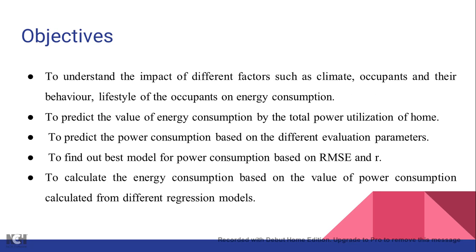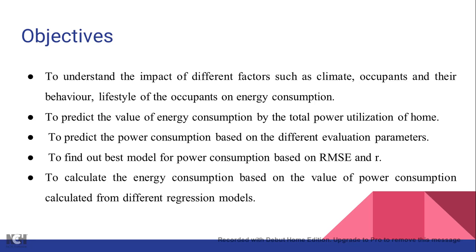What are the main objectives? To understand the impact of different factors such as climate, occupants, and their behavior and lifestyles. To predict the value of energy consumption by total power utilization of the home. What does it mean? I'll be calculating the total power of all the appliances for that particular day, like fan, AC, refrigerator.